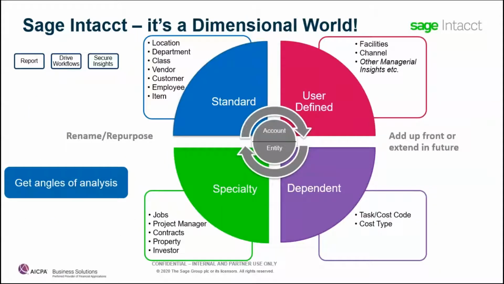Moving on, I just want to talk about this because this is really important for what we're discussing today. Is a concept called dimensions. So a dimension is a way of classifying transactions and items to allow your company to be able to resort, refilter, and get the reporting they need that makes sense to your company back out of this system in a timely manner. So that could be things like a location, a department, customers, a job, a project manager, cost codes,